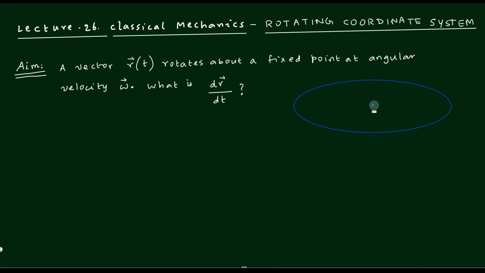So the introduction is clear, and now we are planning to do this problem with reference to a rigid body. By that, what I mean is that a rigid body consists of several elemental particles. That means it is made up of small tiny particles, and the distance between any two of them is held fixed. The distance between any two elemental pieces that make up the rigid body does not change when the body itself is moving.